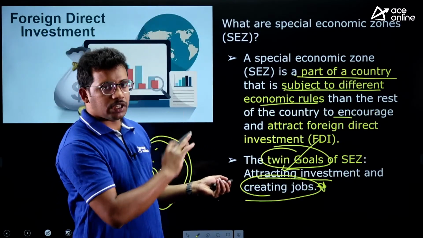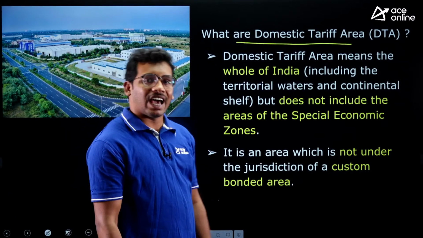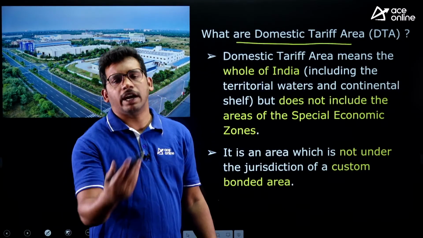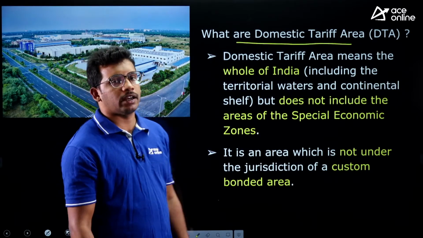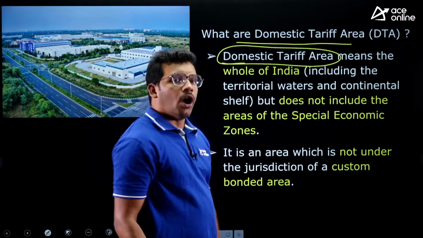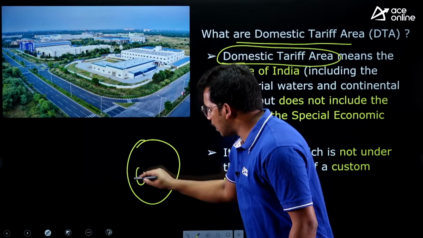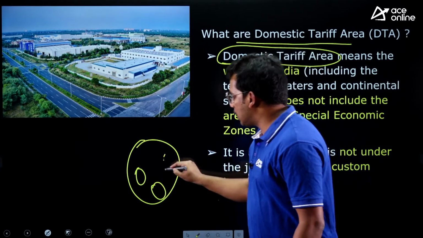So now we have seen about the SEZs. Now let's understand what is a domestic tariff area. Tariff means it is a tax, like a duty-like thing, right? So domestic tariff area means all that part of India. So this is India, we have seen. There are SEZs in certain areas.